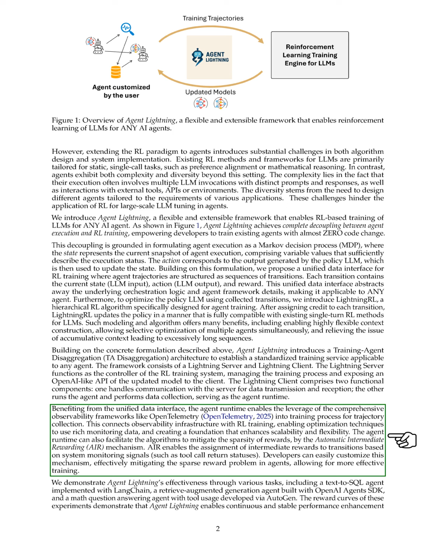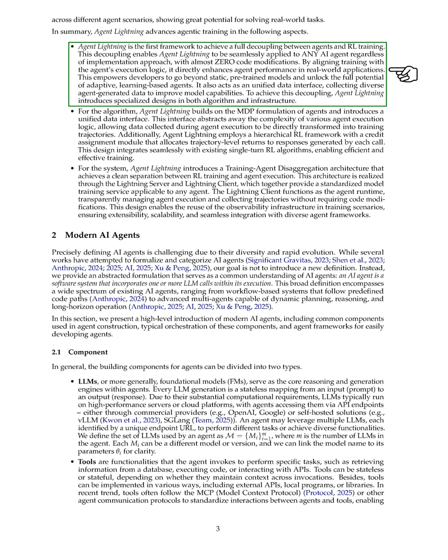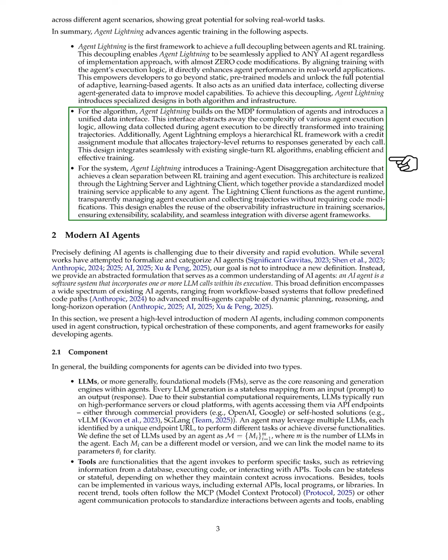In summary, Agent Lightning represents a significant advancement in agent training by fully decoupling agents from RL training, allowing for seamless application to any AI agent with minimal code changes. This alignment with agent execution logic enhances performance in real-world tasks and enables the collection of diverse data to improve model capabilities. Through specialized algorithm and infrastructure designs, we achieve efficient training and a clean separation between RL training and agent execution, ensuring extensibility and integration with various agent frameworks.